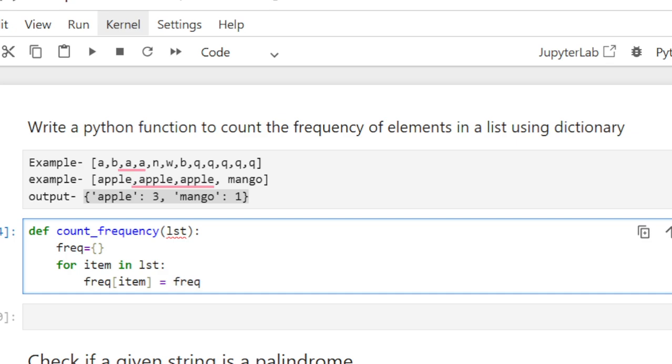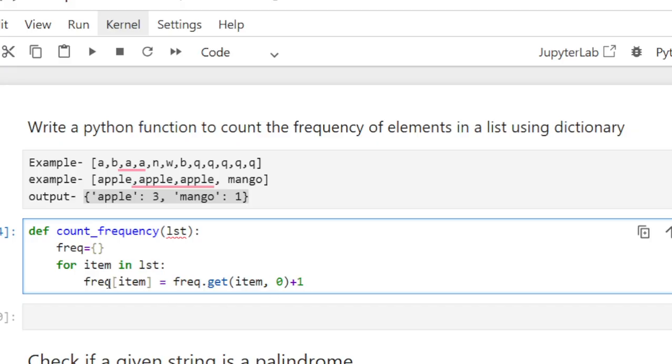We will use the get function, which will check if the particular item exists in the dictionary or not. It will initialize with 0. So it will initialize the dictionary with this item and then it will add 1.